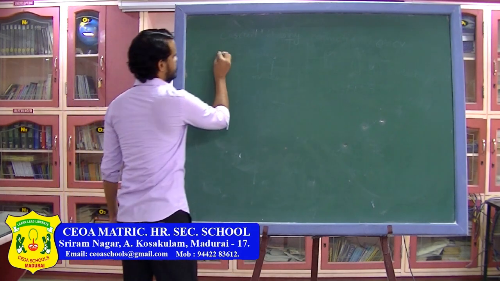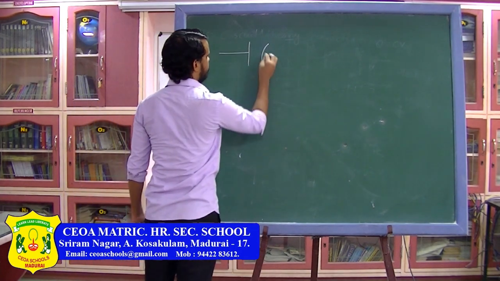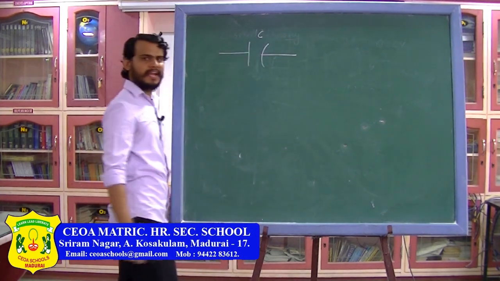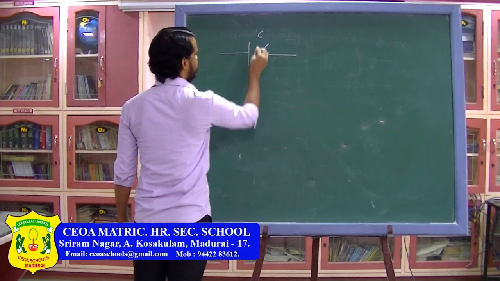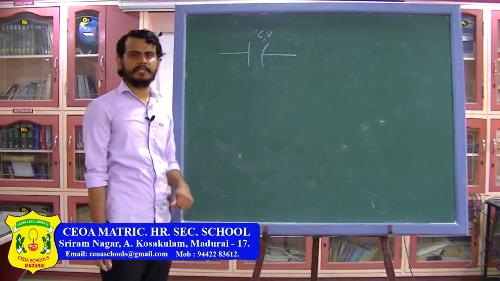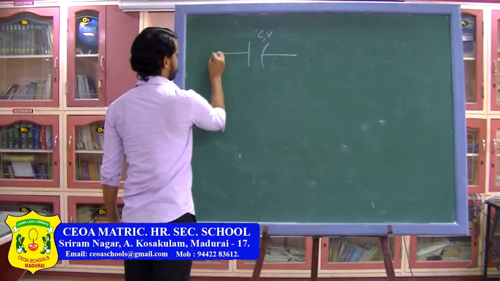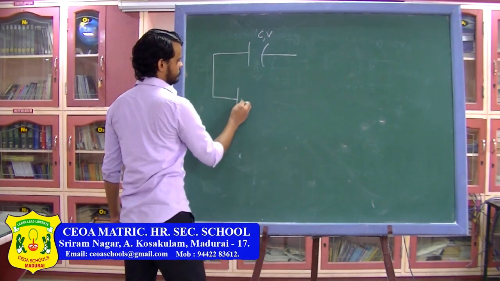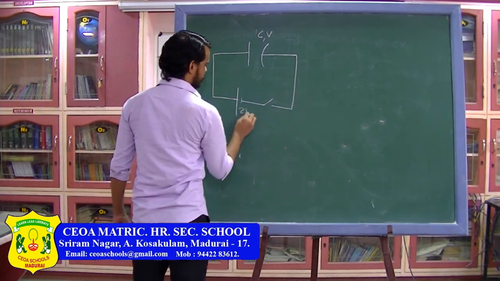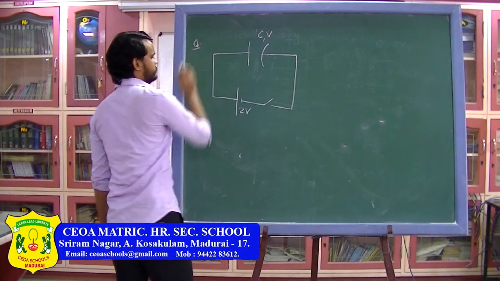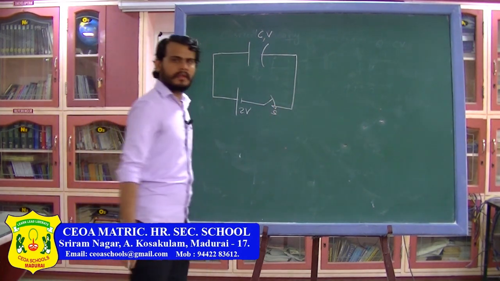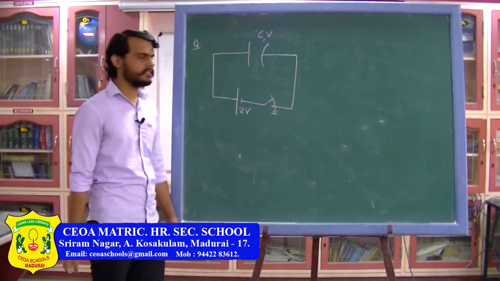So in the next question, you have a capacitor, the capacitance of this one is C, and initially this capacitor is charged to a potential of V. So here our capacitor is already charged to a potential of V, and this is the initial situation. Now we are going to close the switch and we have to find all the 4 things which we have already done.